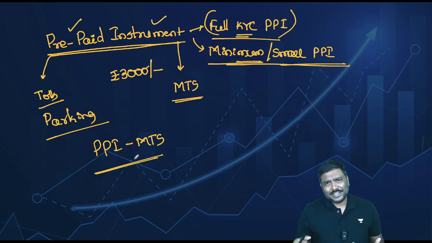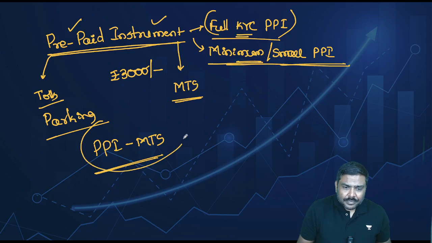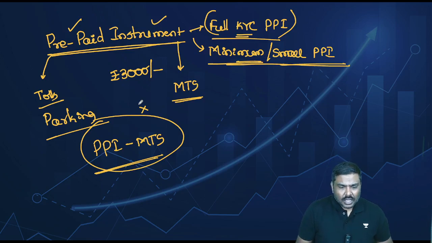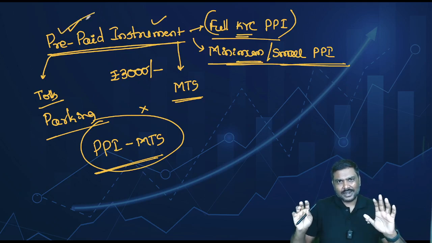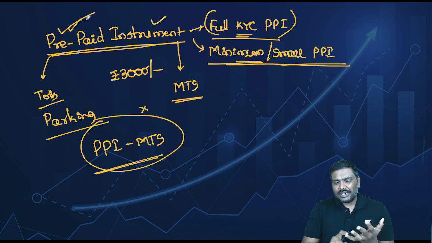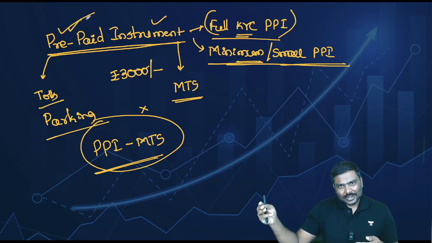And what about KYC? Since there is so much discussion about KYC, is any KYC required for PPI MTS? RBI has announced that there is no KYC mandate for this. So these are certain very important points regarding PPI MTS. In a nutshell, you can use it for payment in the MTS, for parking, for payment of waterways charges, or even tolls.